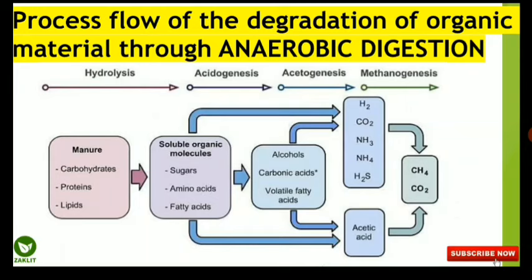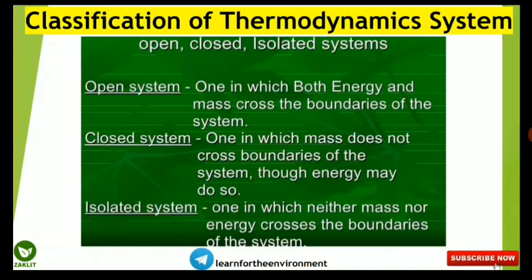Let's move to the next very frequent last question in the environmental science NET examination. So this is about the thermodynamic system classification. So the question will be asked, for example, what is an open system? The options will be given where both energy and mass are able to cross the boundary, where only mass is able to transfer, where only energy is able to transfer. So you should know all these things in order to answer this question, and it has been seen very often these things are asked. So starting with the open system.